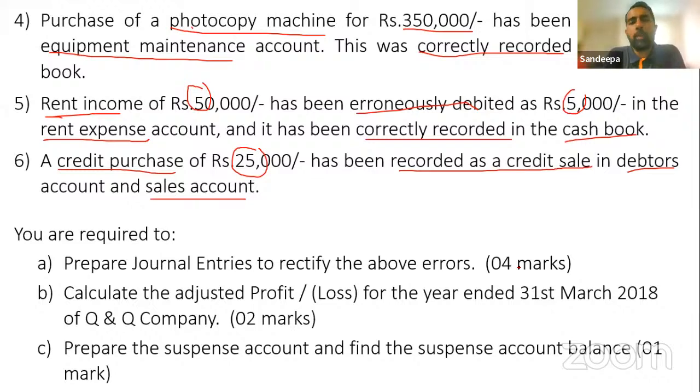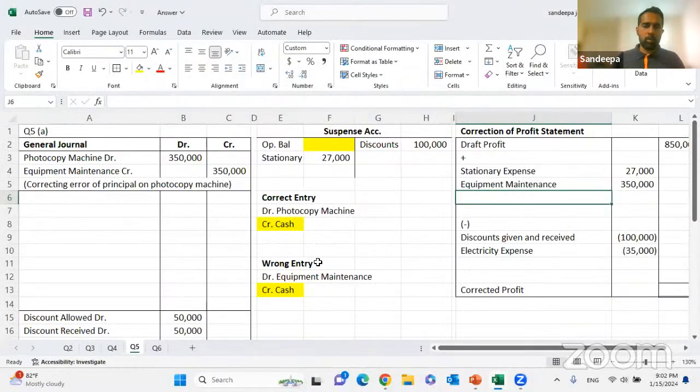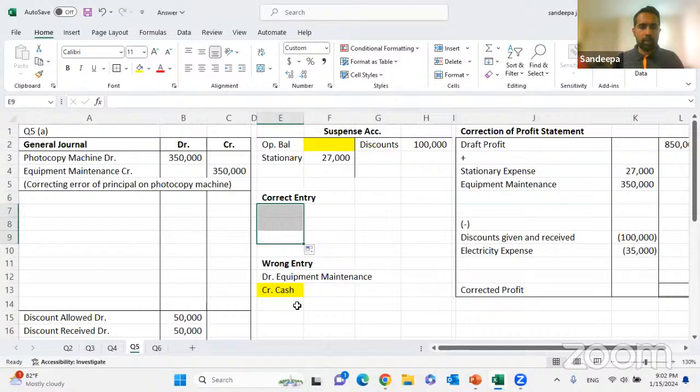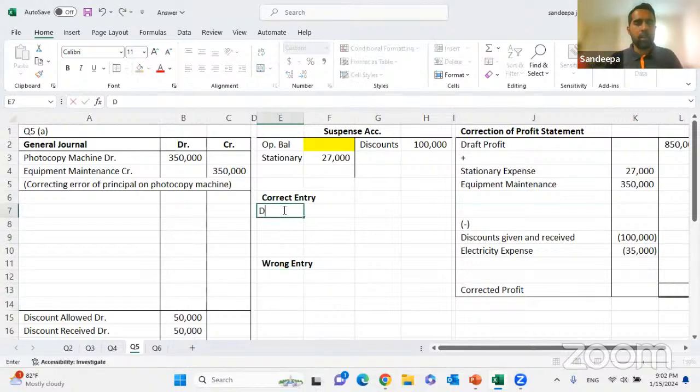Rent income of 50,000 has been erroneously debited as 5,000 in the rent expense account, but correctly recorded in the cash book. Now we'll see what is the correct entry and what is the wrong entry. The correct entry should be debited to cash 50,000 and credited to rent income 50,000.